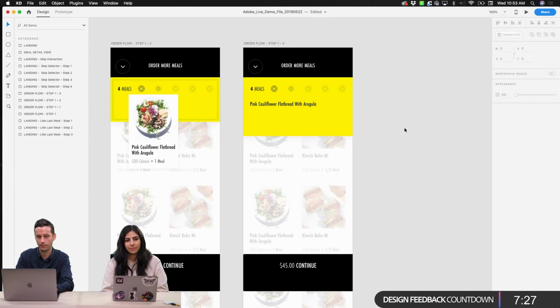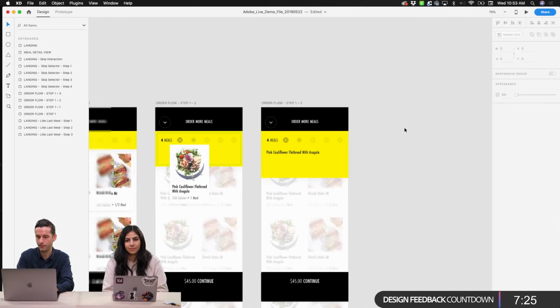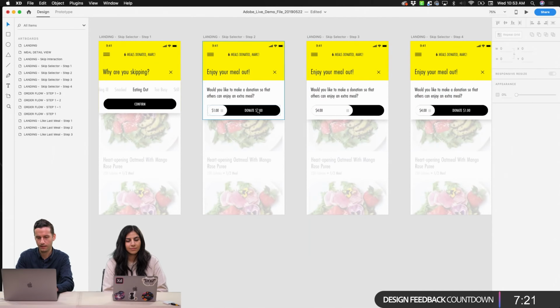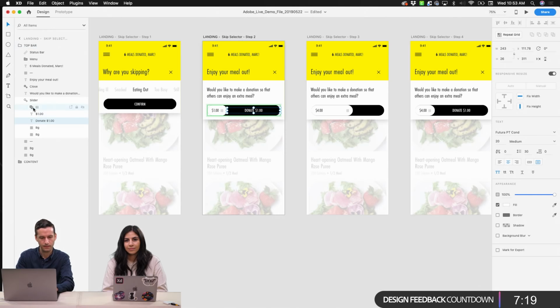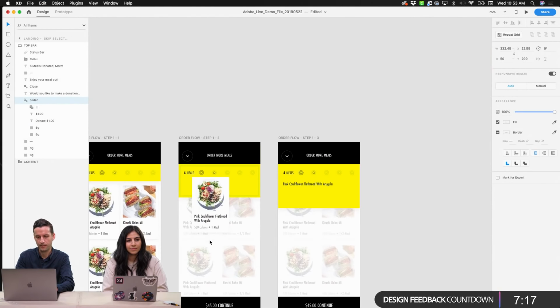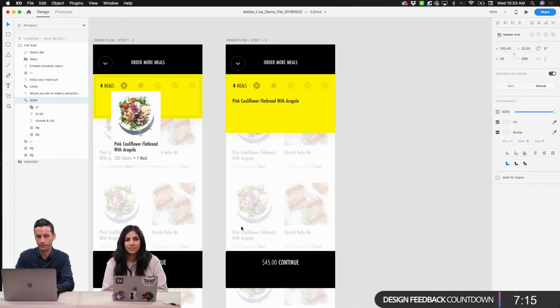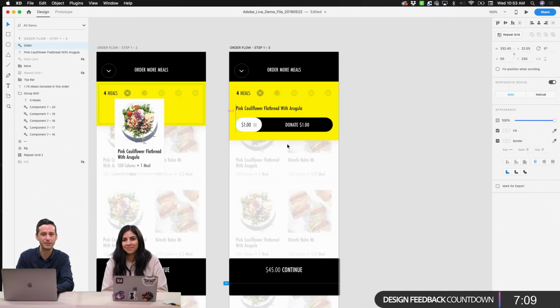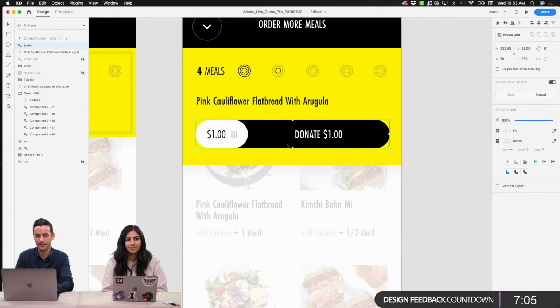So I'm just going to give myself a little bit more height, and then I'm going to come over and find that component that we had here that I've called slider, which is actually a variation on that original button that we created that said skip. So you can see what you can do with components here, where you can add a ton of variation to stack on functionality, which is nice.